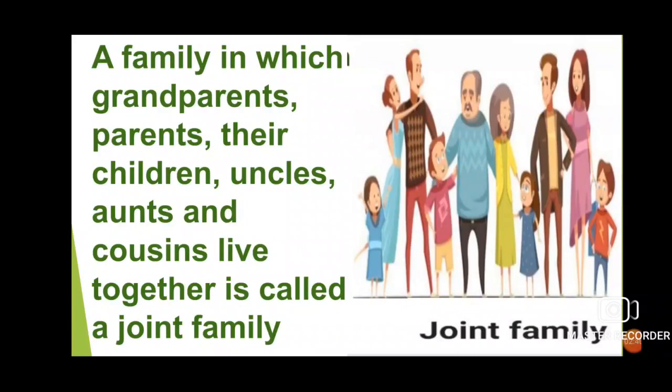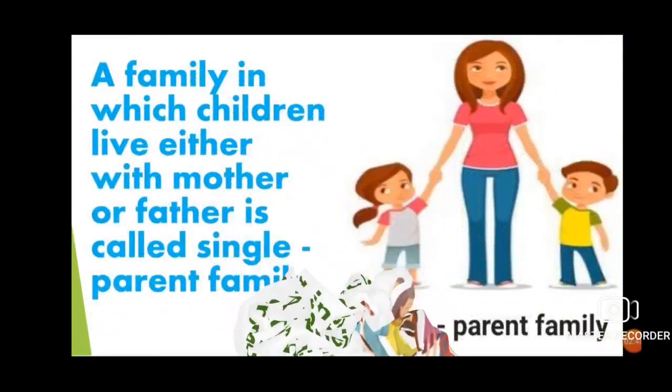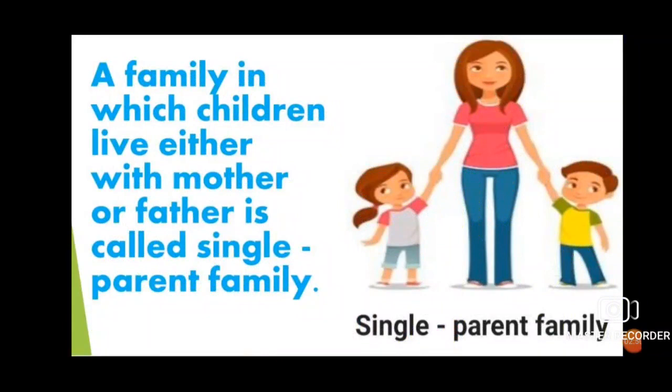In this family, all family members live together in the same house. A family in which children live with either mother or father is called a single parent family. There can be one child also and three children also.